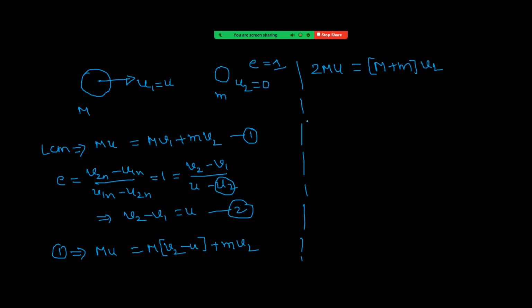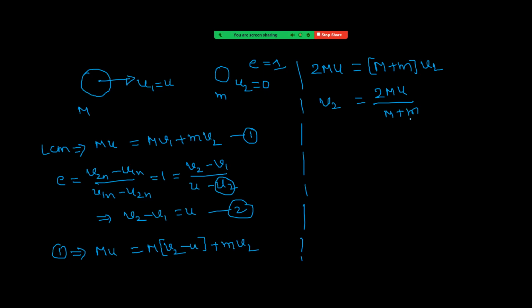So v2 means the velocity of the lighter body. v2 equal to 2Mu by M plus small m.